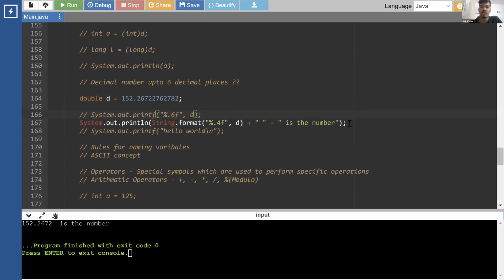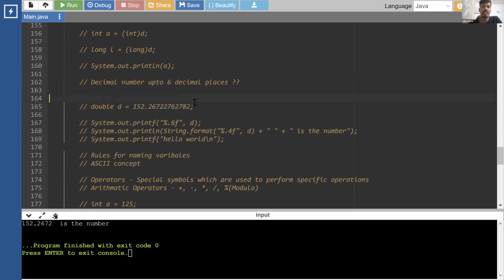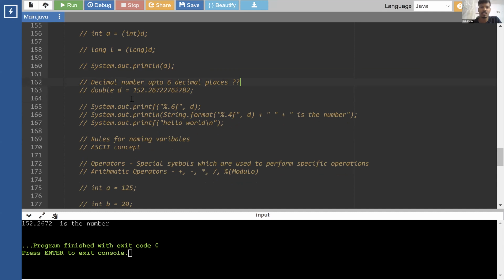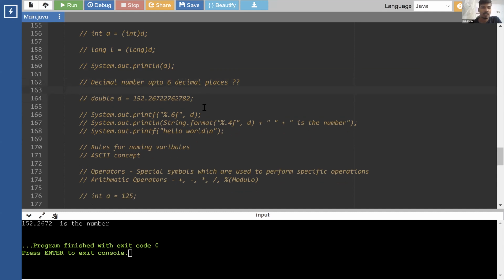Understood. So this one I have written, decimal numbers up to 6 decimal places. So there are multiple ways to get the same solution. Whatever you prefer, you feel like using, you can use. If you already know printf, you can use that. That's good. If you want to use string format, you can use string format. This also gives you that additional capability of doing string concatenation within this string, which you cannot do over here.